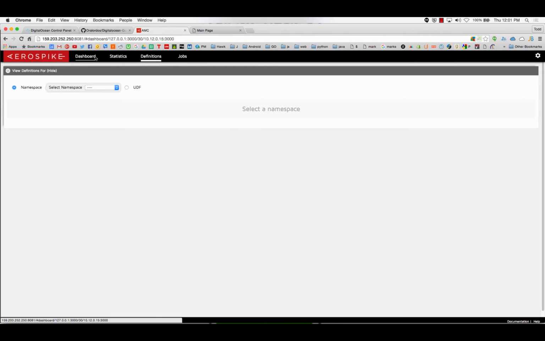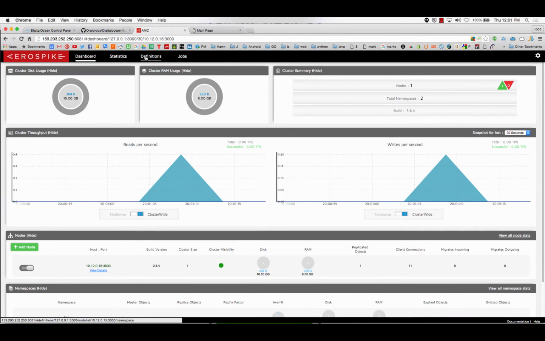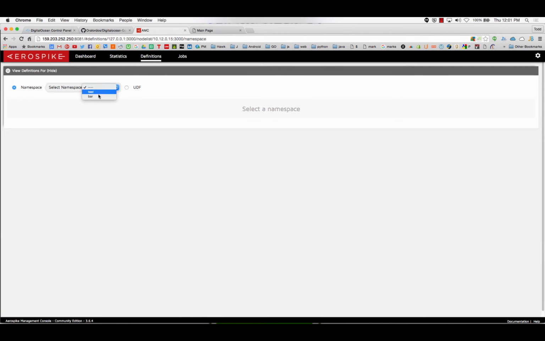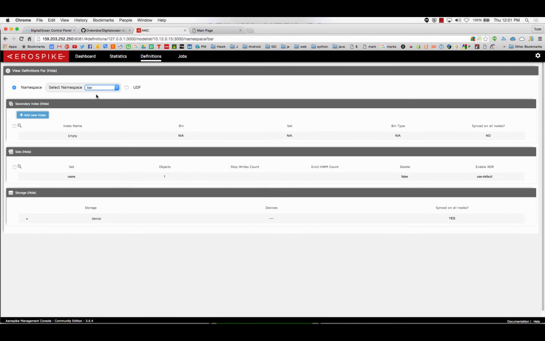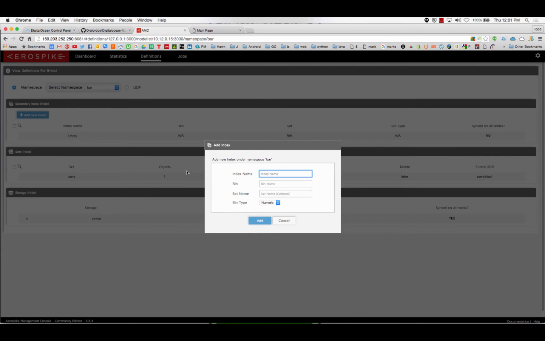Aerospike will not do that automatically. So we need to go over here to definitions, select our bar namespace, which is where we're running off of, and add a new index. We can give it whatever name we want. So this is the username lookup. We give it the bin, which is the actual item that it's going to index on.